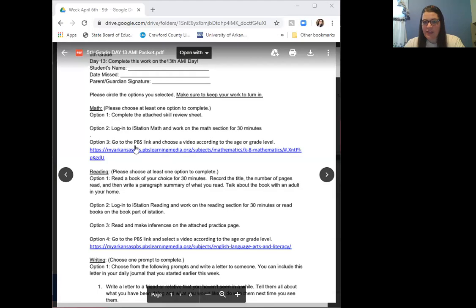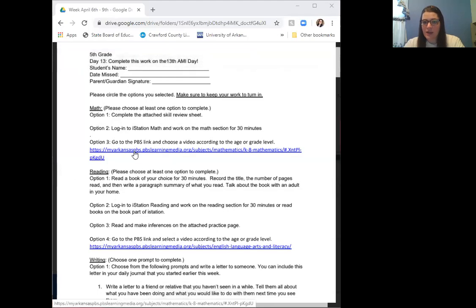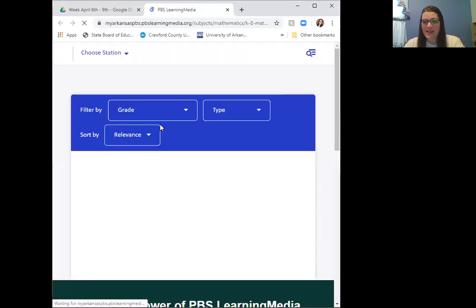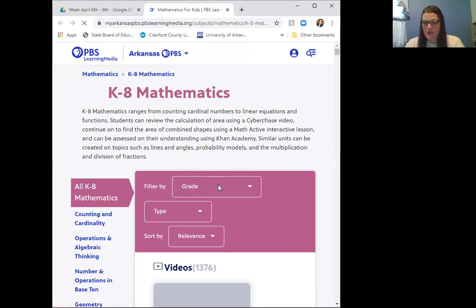Option 3, you have the option to go to that PBS link, and I'll show you once again how to do that. You'll just click on that link, and it takes you to the PBS math section. Mine's a little smaller because I have my screen minimized.